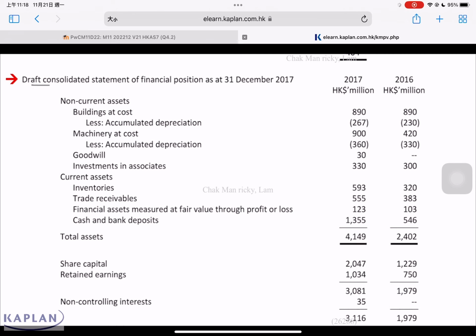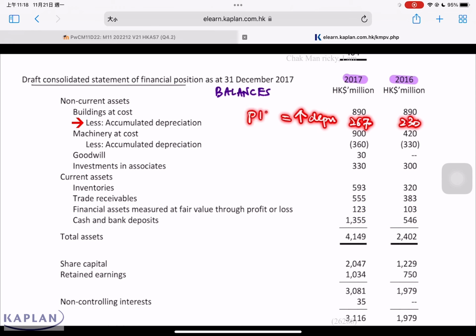We're also given the consolidated statement of financial position at 31st December 2017, last year and this year. Information contained in the balance sheets represents balances. Last year's balance is this year's opening balance. We need to consider the movement. For example, building last year is 890, this year is 890, there's no movement. The accumulated depreciation last year is 230, this year is 267. There's an increase in accumulated depreciation, normally due to depreciation. This is the adjustment for the year. This depreciation should be in the P&L.